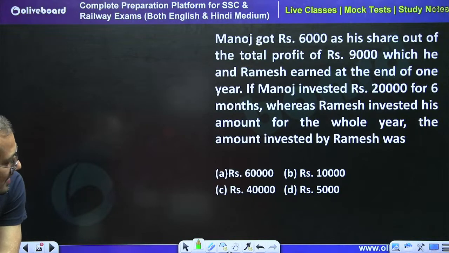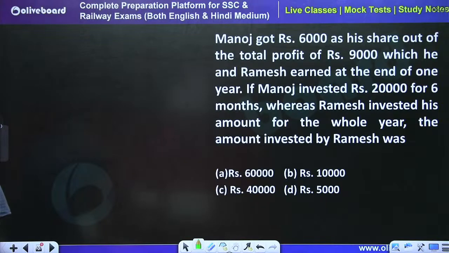Can you do this question in just a single line? If yes, please tell me. What is the answer for this question? Yes, please, everyone.